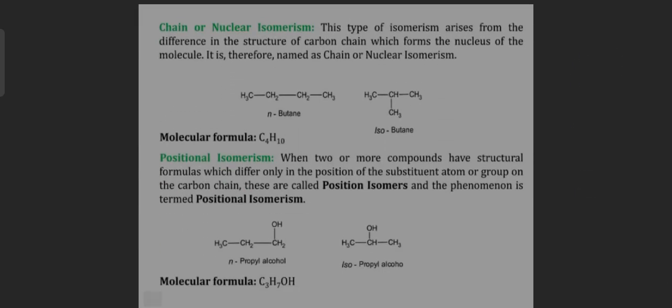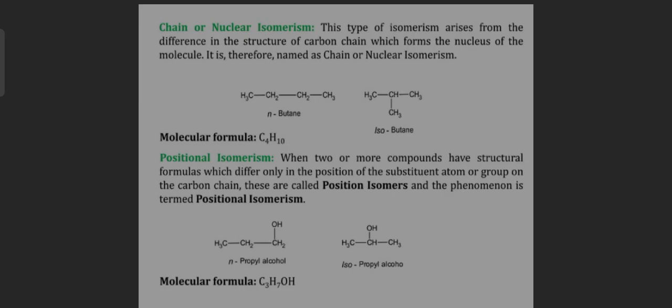Now, chain or nuclear isomerism. This type of isomerism arises from the difference in the structure of the carbon chain which forms the nucleus of the molecule. It is therefore named chain or nuclear isomerism.